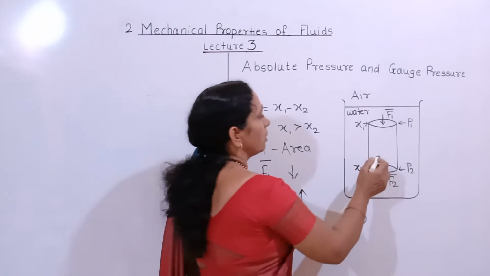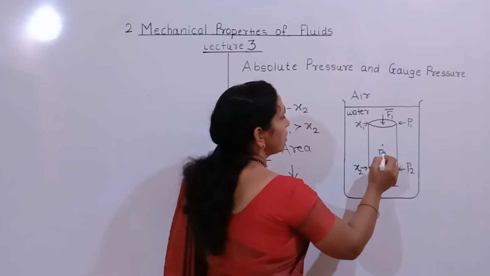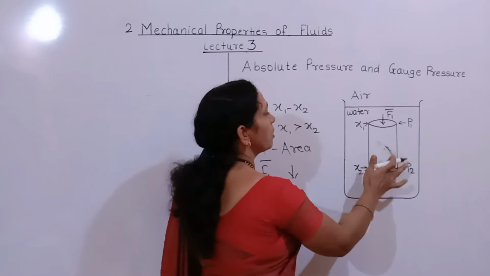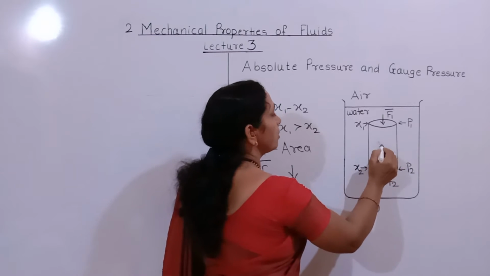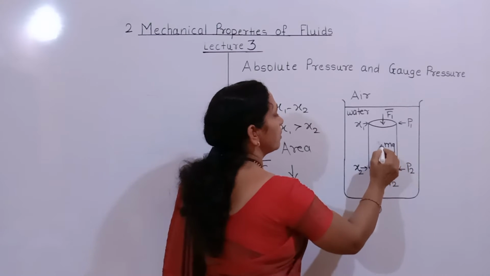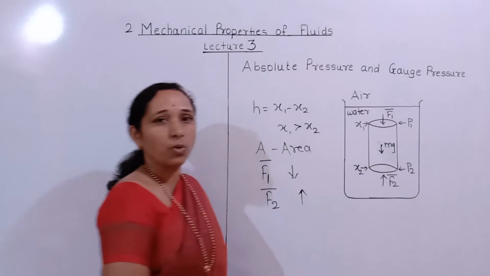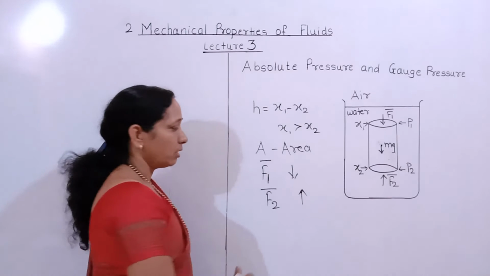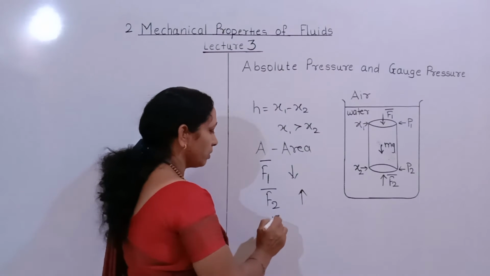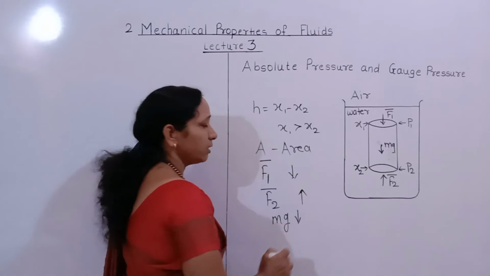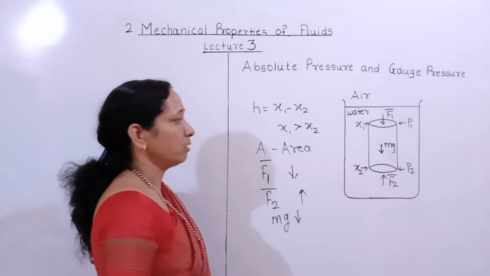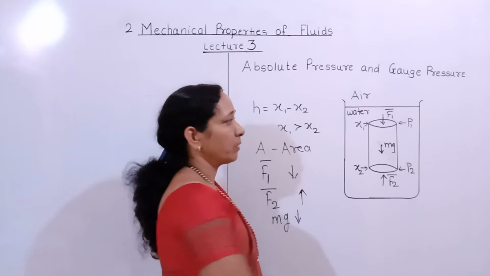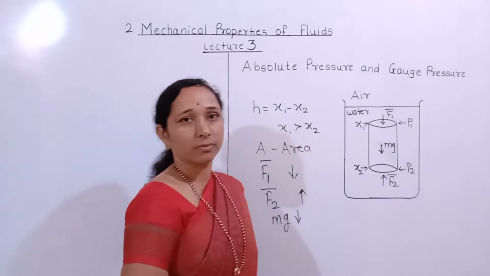Now suppose here the gravitational force mg is acting in the downward direction. This gravitational force acts on the water in the cylinder. Gravitational force is equal to mg, acting in a downward direction, where m is the mass of the water in the cylinder.